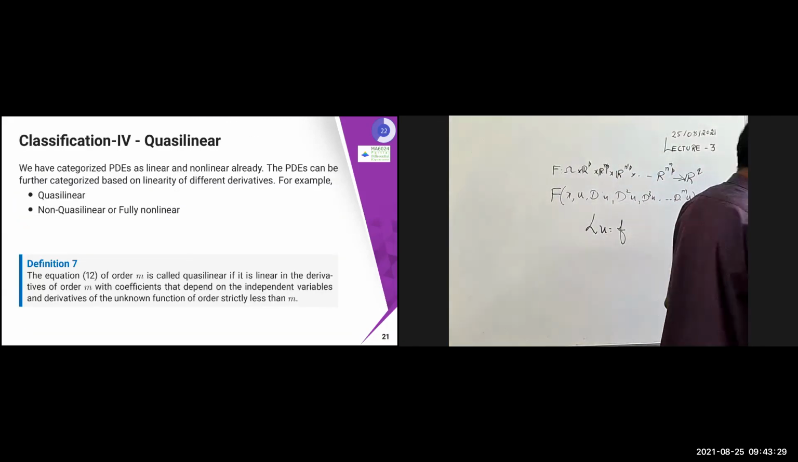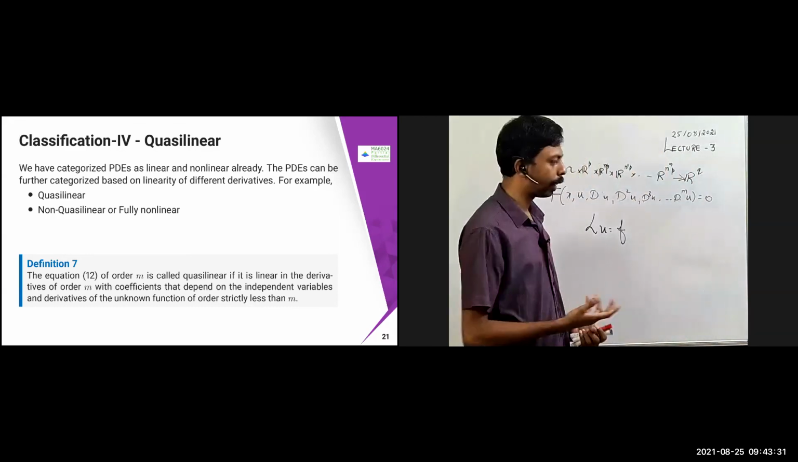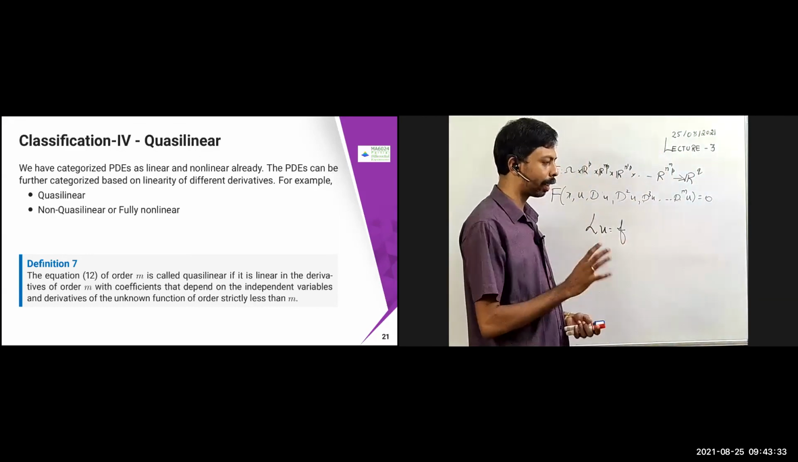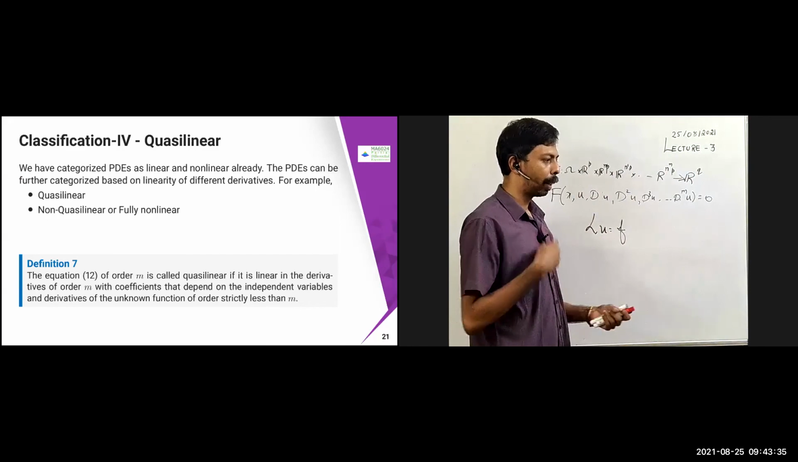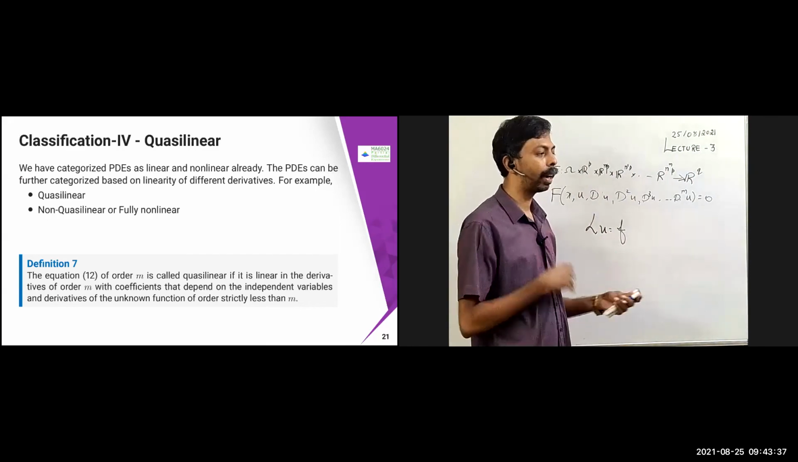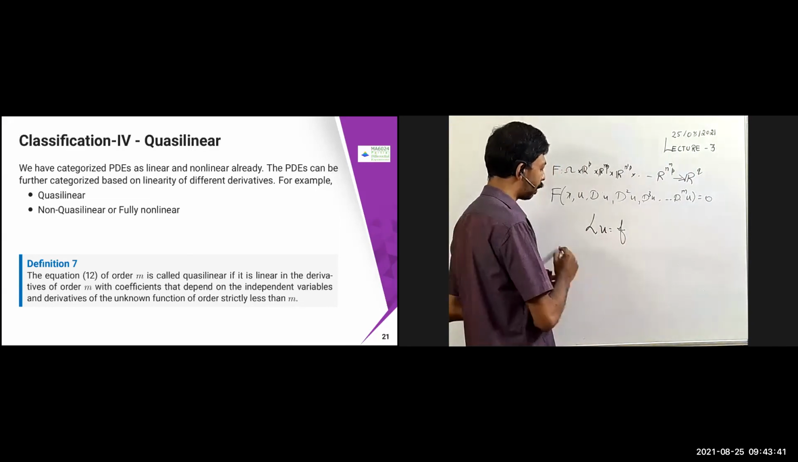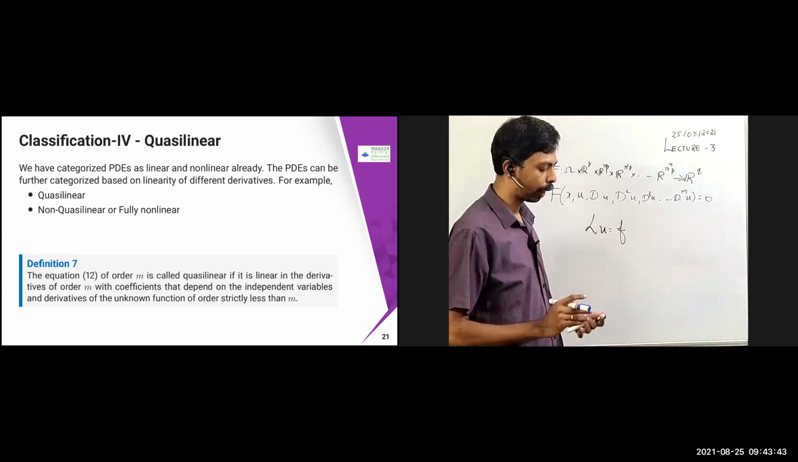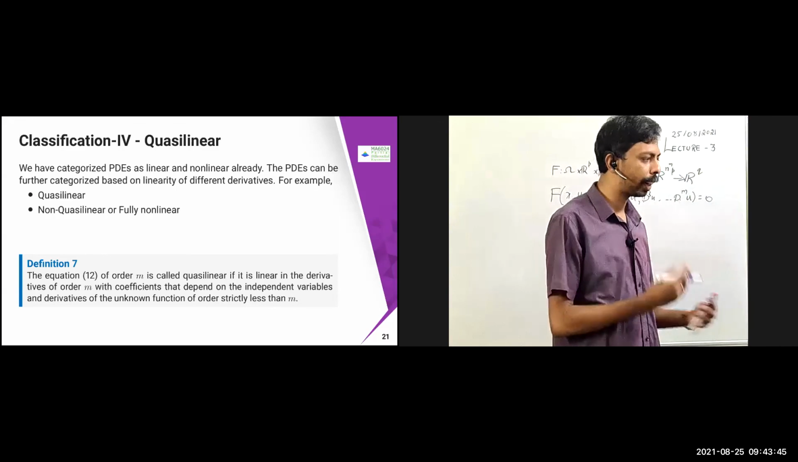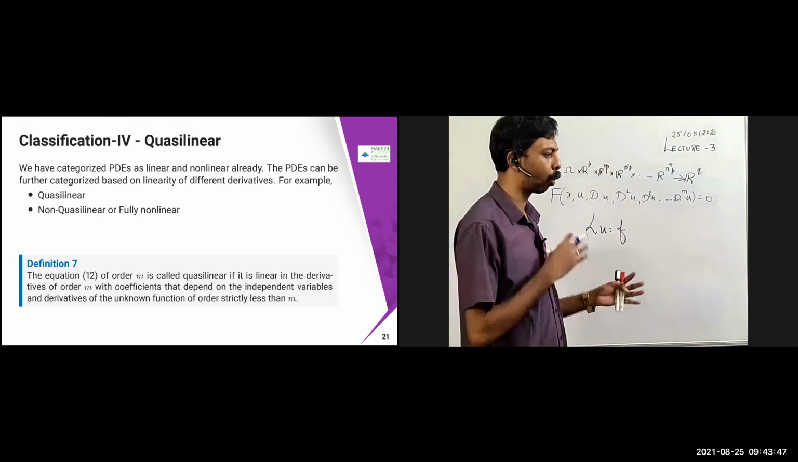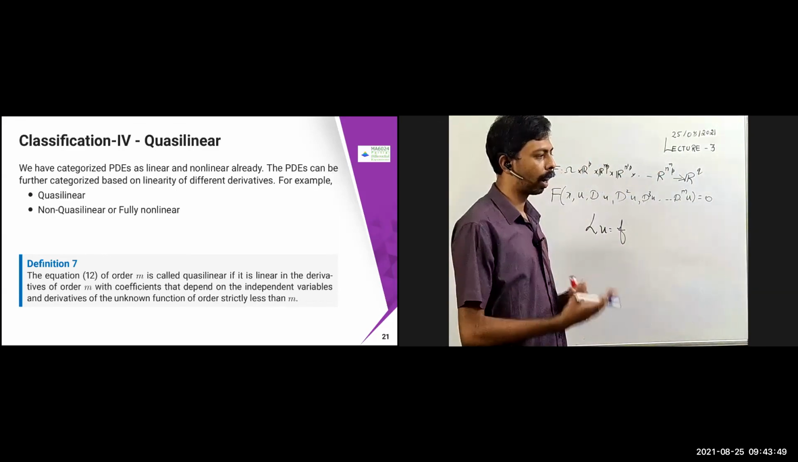Next, the PDEs which are not linear. We have already categorized non-linear and linear PDEs, but PDEs can be further categorized depending on the linearity of different derivatives. Linear means all the coefficients a alpha of x should be functions of x only, but depending on the linearity of different derivatives, they are also classified as quasi-linear, semi-linear, or fully non-linear.